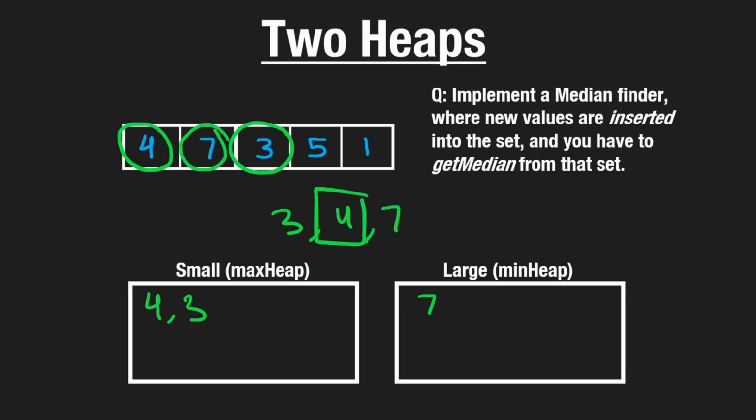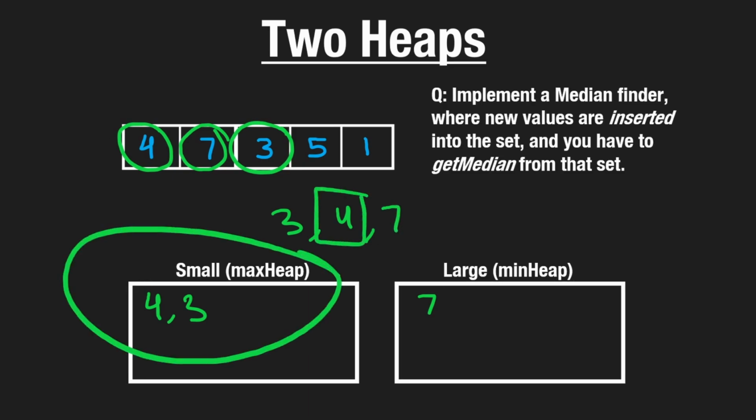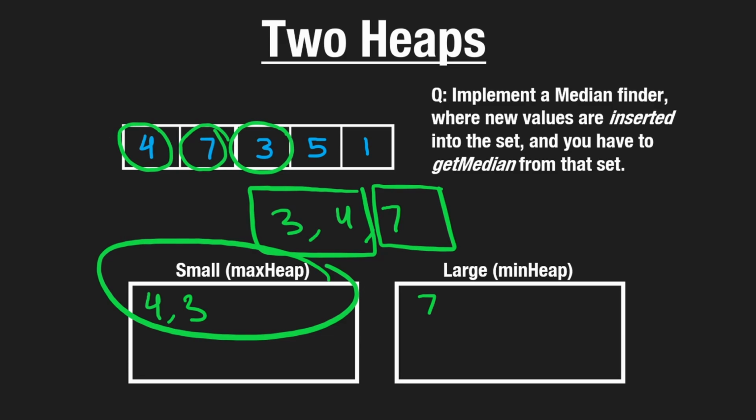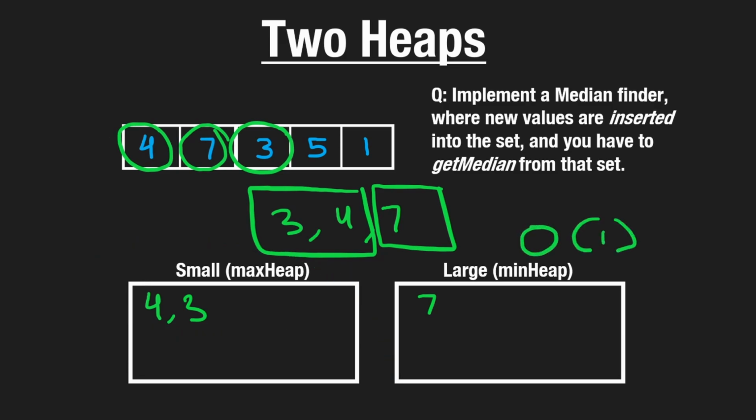We want to get the middle value. Since we know the heaps are of uneven size, we know that these values are in the left heap and this value is in the right heap. We want the middle value. Well, good thing this is a max heap. We can get the maximum value in constant time because we're just reading it, we're not popping it. So when we get median here, we would just get 4. We'd get the max value from our max heap and then return it.